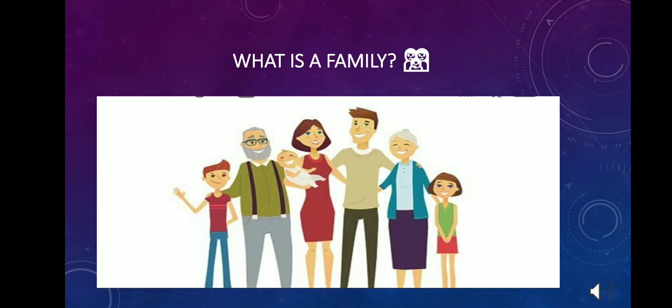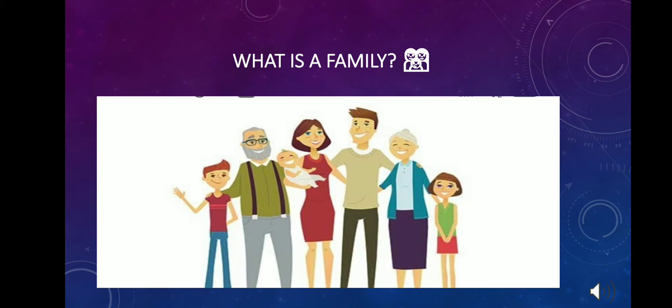From chapter 3, I have taken a most important question. The whole chapter revolves around this, and this is: what is a family? A family is a group of people related to each other. Grandparents, parents, uncles, aunts, and children together make a family. All members of a family may or may not live in the same house.